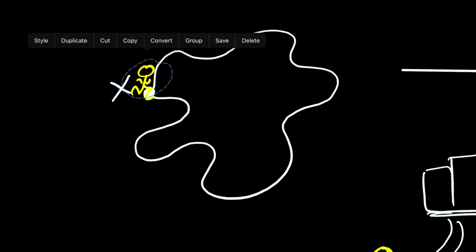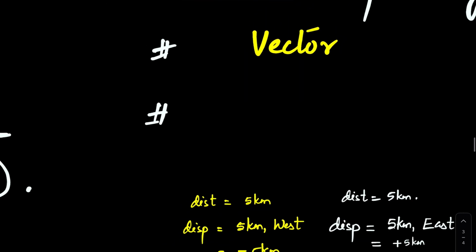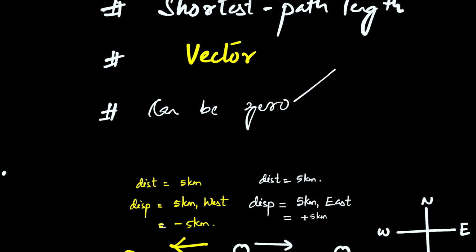Look at this example here. Say the guy is running along this path. How long this path is will be the distance, no doubt. But what is the displacement here? He comes back to the same starting point, so the displacement here will be zero. I hope you get the idea. When you talk about displacement being zero, there are 2 conditions. One, the object is at rest, so it can be zero. Got it? So when it's zero, there are 2 conditions. One, the body is at rest, or the body starts from a point and comes back to the same point.